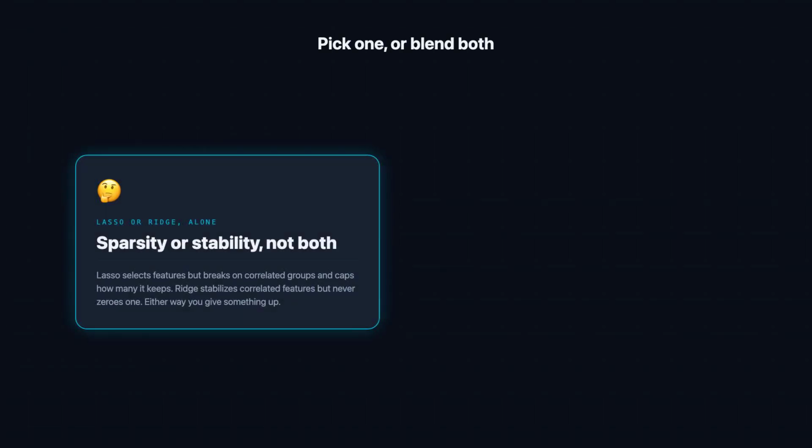So why blend two penalties instead of committing to just one? Here is the trade side by side. Commit to Lasso alone and you get sparsity and feature selection, but it behaves badly with clusters of correlated features, arbitrarily keeping one and dropping the rest, and it caps how many features it can pick when predictors outnumber samples. Commit to Ridge alone and you get stability across those correlated features, but it never zeroes a single coefficient. Either way, you are giving something up.